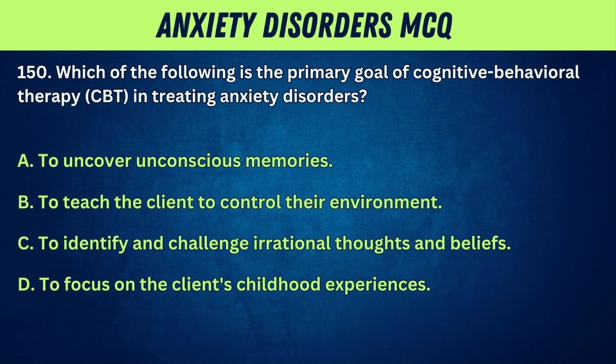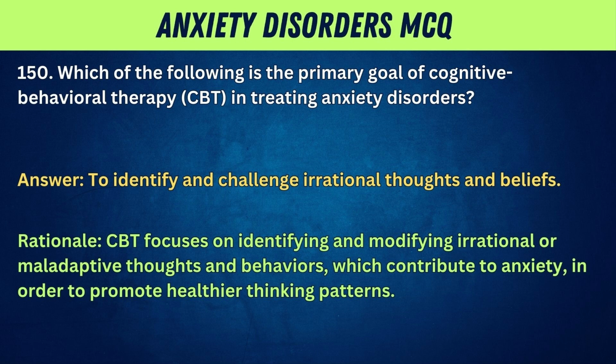150. Which of the following is the primary goal of cognitive behavioral therapy, CBT, in treating anxiety disorders? A. To uncover unconscious memories. B. To teach the client to control their environment. C. To identify and challenge irrational thoughts and beliefs. D. To focus on the client's childhood experiences. Answer: to identify and challenge irrational thoughts and beliefs. Rationale: CBT focuses on identifying and modifying irrational or maladaptive thoughts and behaviors which contribute to anxiety in order to promote healthier thinking patterns.